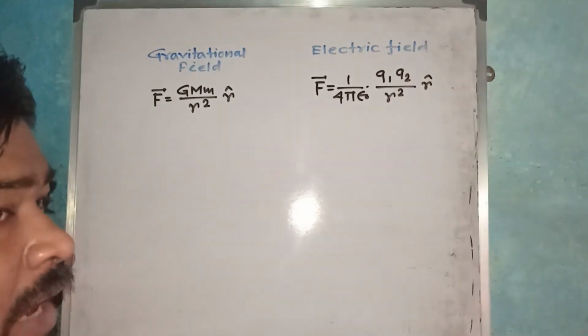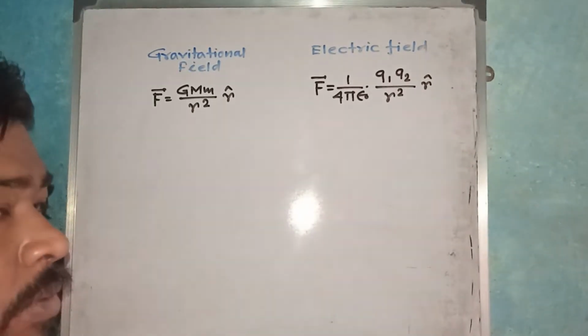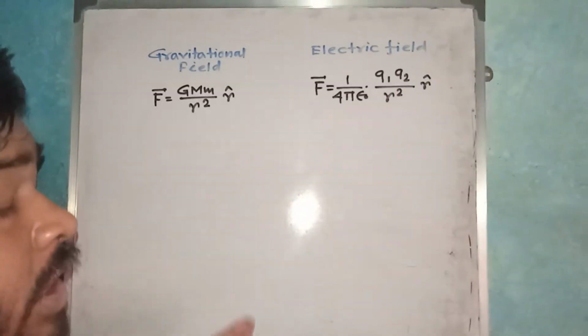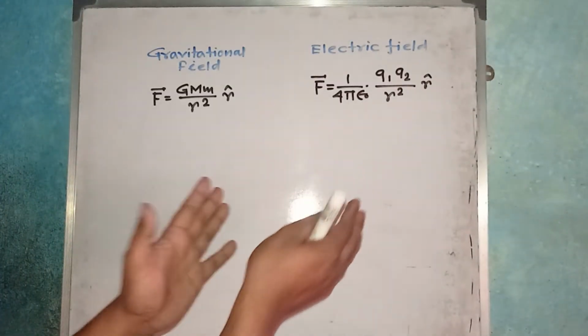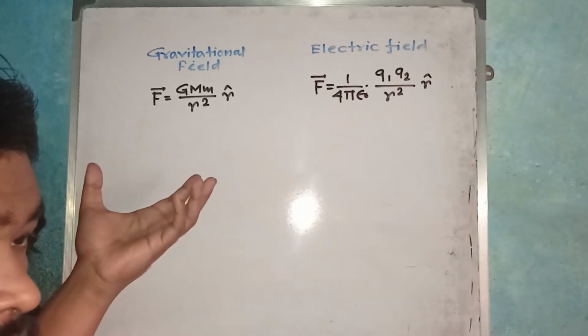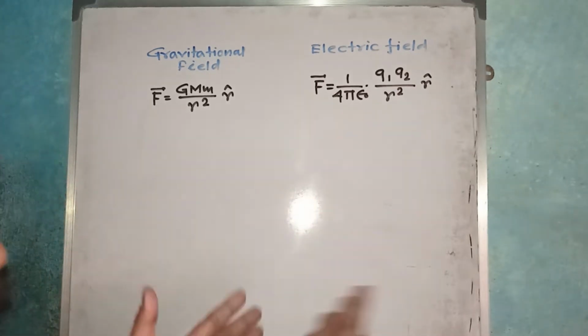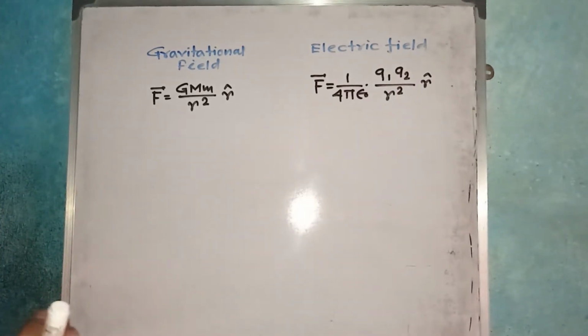This is given by F vector is equal to 1 by 4 pi epsilon naught q1 q2 by r square into r cap, where r cap is also the unit vector along the joining line of the two charges.